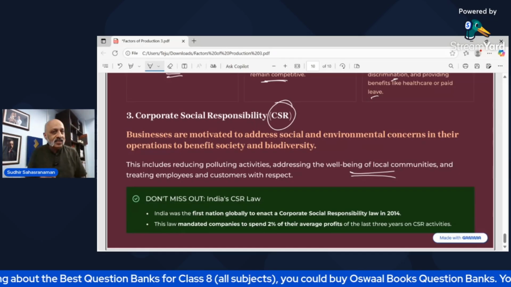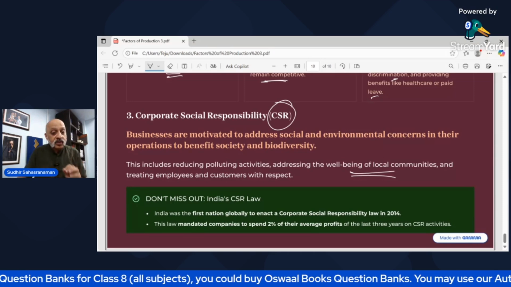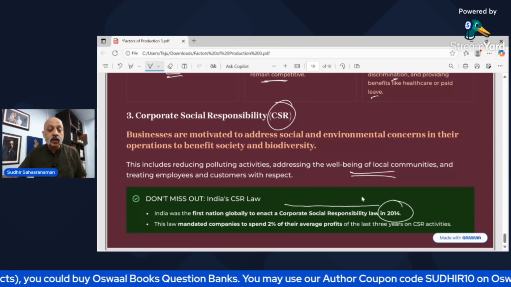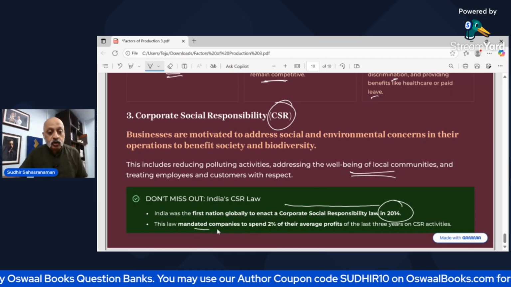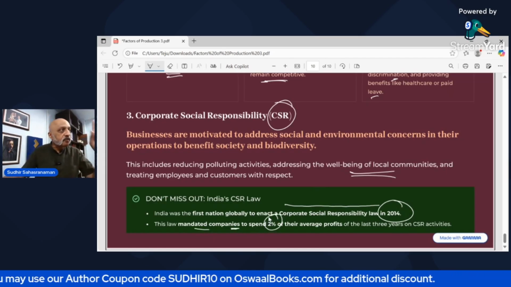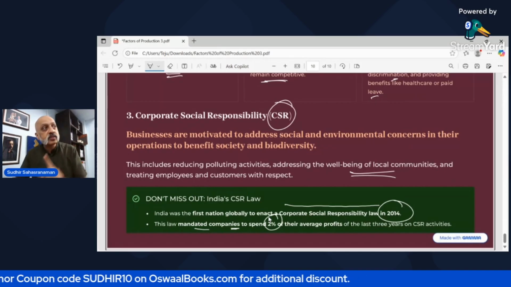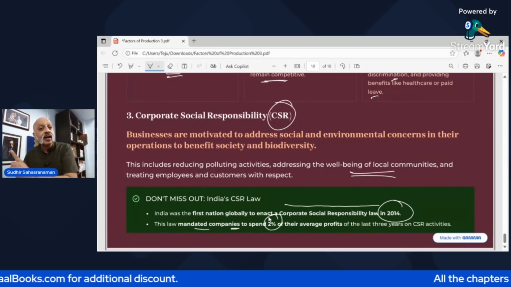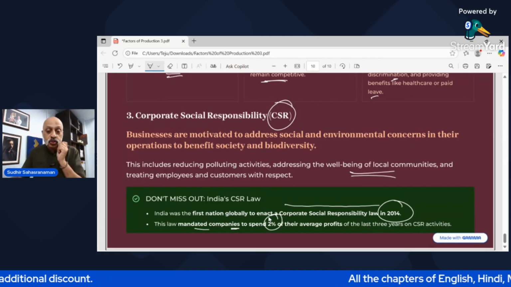India was the first nation in the world to enact a corporate social responsibility law in 2014. And according to this law, companies had to spend 2% of their average profit. So if I made a profit of 100 rupees, I need to spend at least 2 rupees of that towards CSR activity, towards corporate social responsibility.